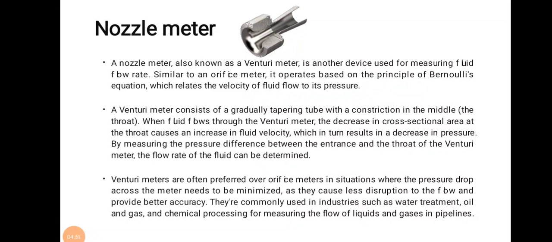So according to this, by comparing the velocity and pressure in the nozzle meter, we get the flow rate in the pipe. Venturimeters are often preferred over an orifice meter in situations where the pressure drop across the meter needs to be minimized, as they cause less disruption to the flow and provide better accuracy. They are commonly used in industries such as water treatment, oil and gas, and chemical processing for measuring the flow of liquid and gases in pipelines.